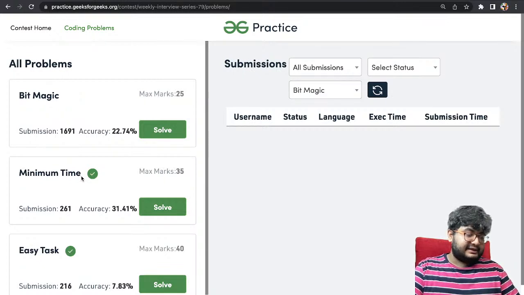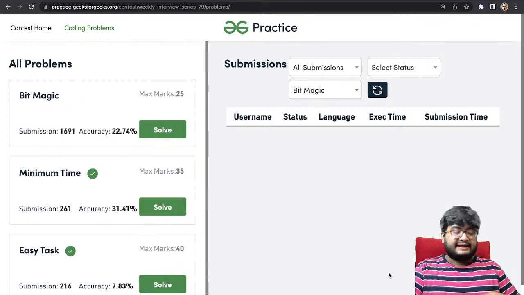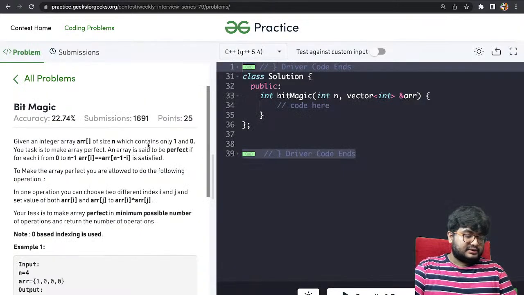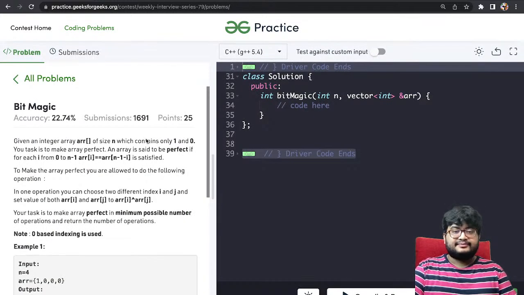Sir, explain in Hindi. Daman, I cannot explain in Hindi because there are many people watching who don't understand Hindi, so it will be difficult for them. But if you don't understand some part, I'll try to explain it in Hindi. It will not be completely in Hindi. I'll first explain in English and then I can explain a few parts in Hindi as well. Okay, we can do that. Speak in English only. Yes, sure.